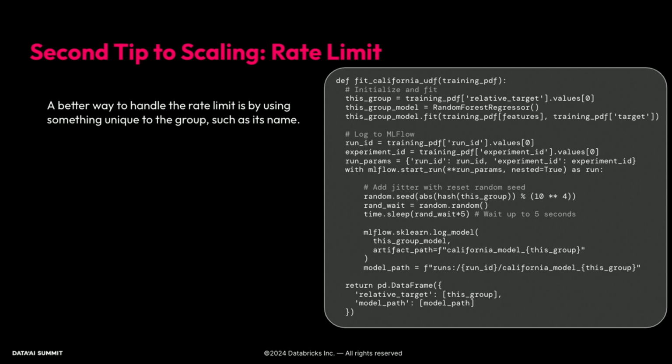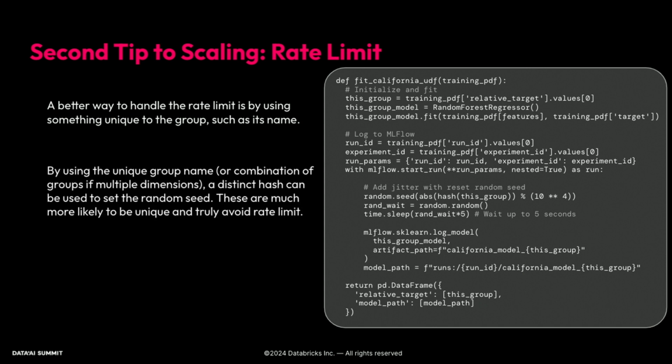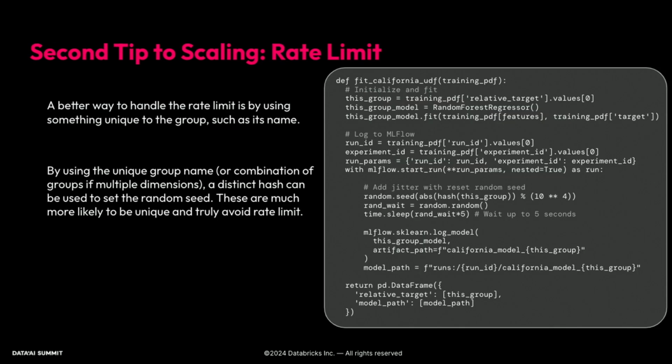Depending on how many combinations you're working with, you would increase that 5 to be something larger or smaller. That's where you can tune your overall performance based on the number of your groups. These are going to be much more likely to be unique and avoid the rate limit.